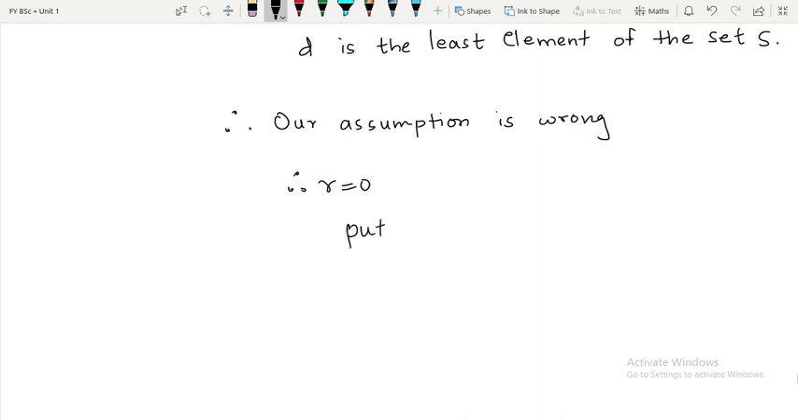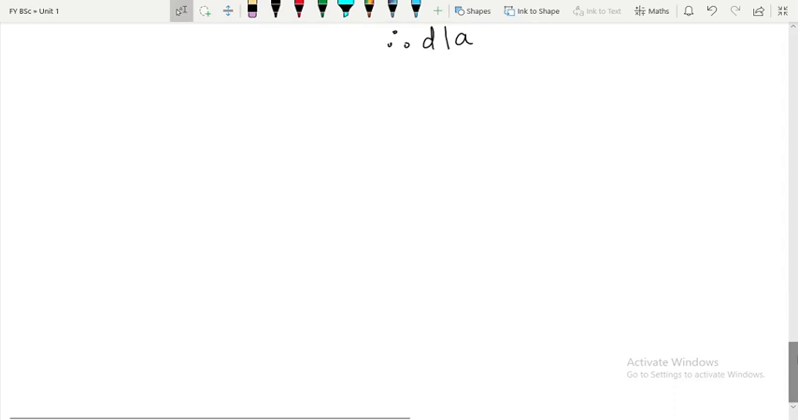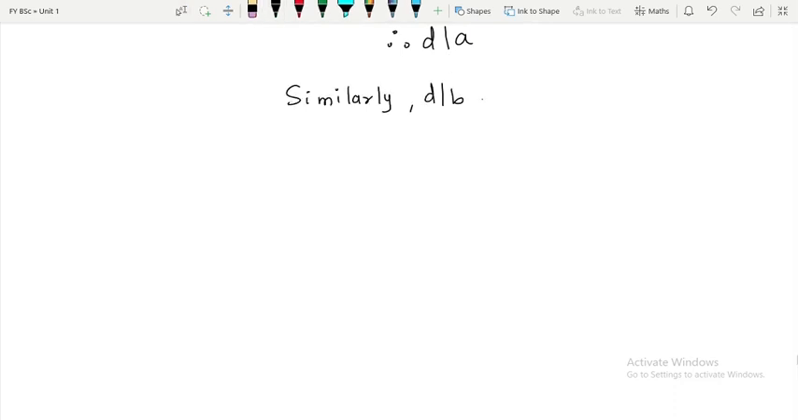So, I will put R equal to 0 in 1. Therefore, what you are going to get? A will be equal to B cube, and therefore D divides A, right? And similarly, what we can prove? D divides B. So, similarly D divides B. So, first part is done. Now, we have to prove the second part.